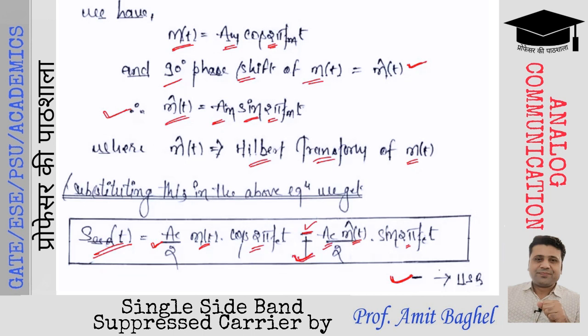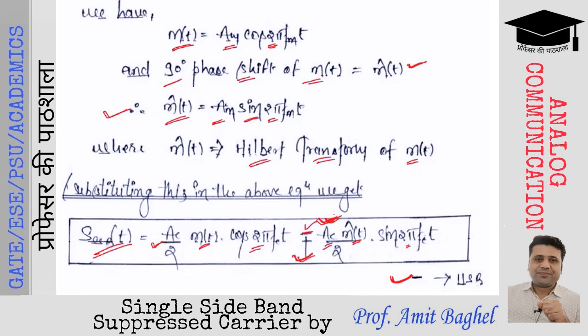If you recollect the previous expression, it was Ac Am by 2 cos of 2 pi fm t cos of 2 pi fc t. So Am cos of 2 pi fm t is written as m(t). And the second expression was Ac Am by 2 sin 2 pi fm t into sin 2 pi fc t. So Am sin 2 pi fm t is written as m cap t.